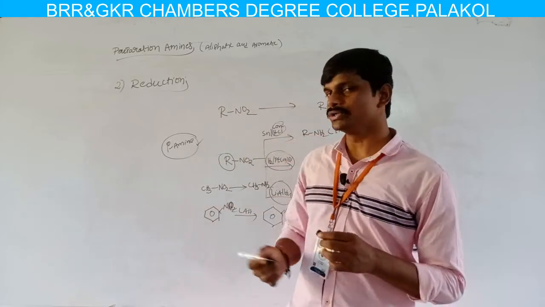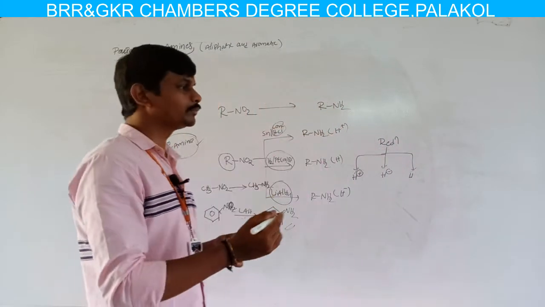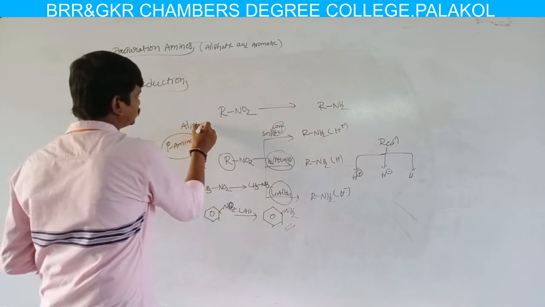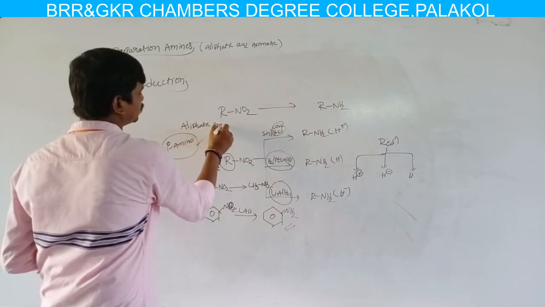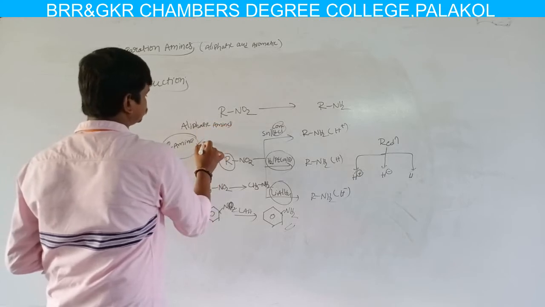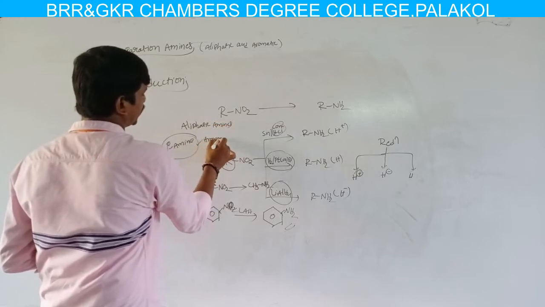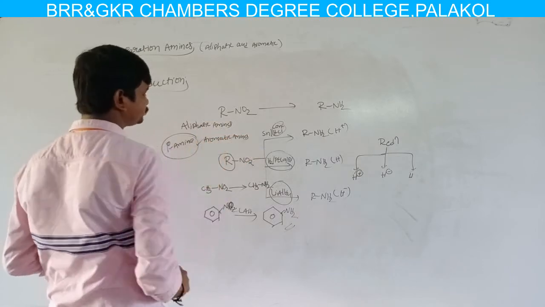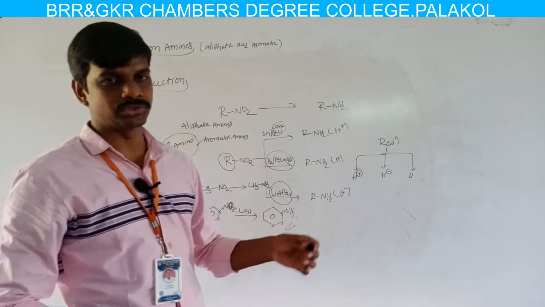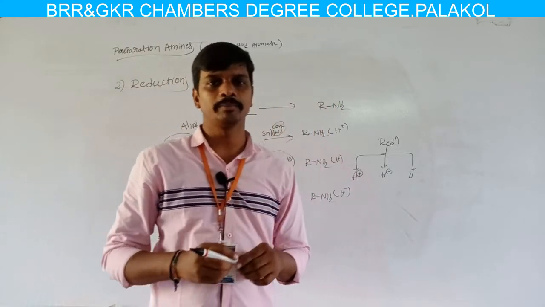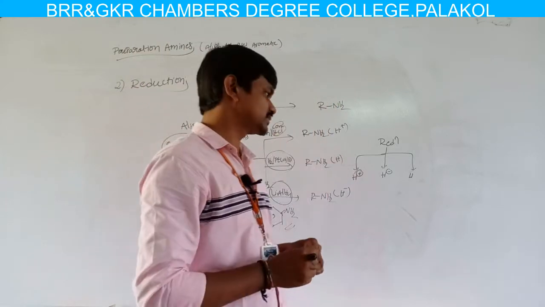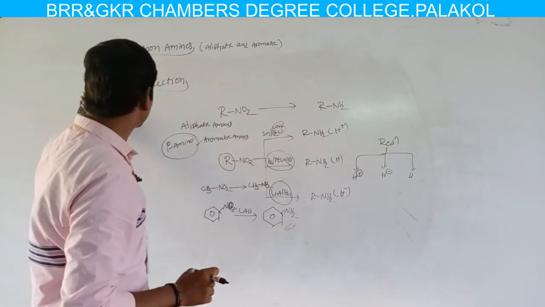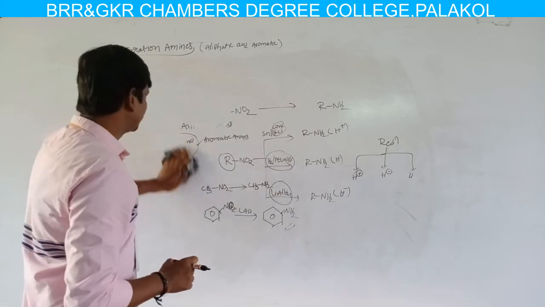But by using this reduction reaction, we can prepare both aliphatic amines and aromatic amines, whereas by using ammonolysis we can only prepare aliphatic amines. This is about the reduction method. By using the reduction method we can prepare amines.